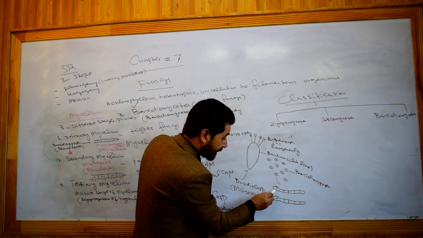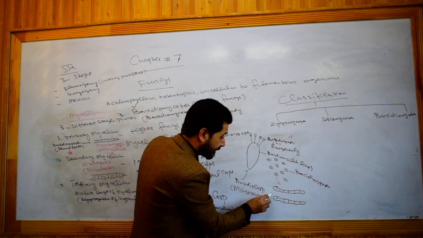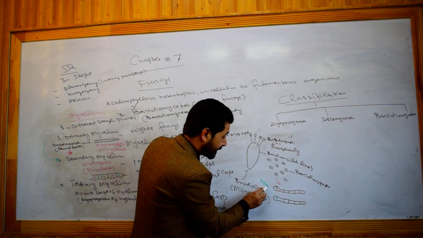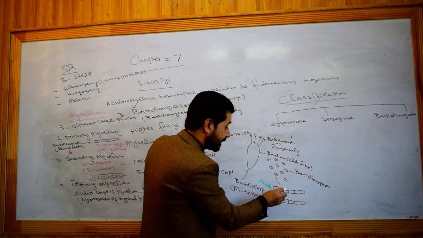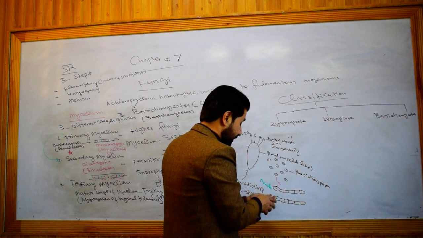Because these are the nuclei, and these nuclei increase their number as a result of what? Mitosis.